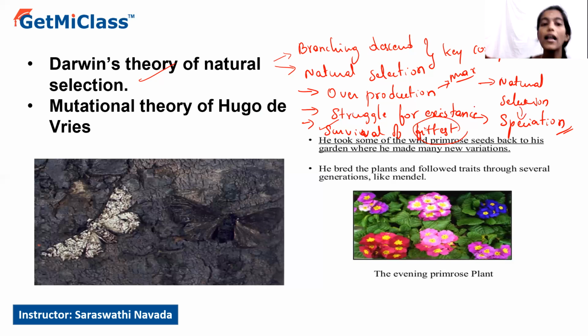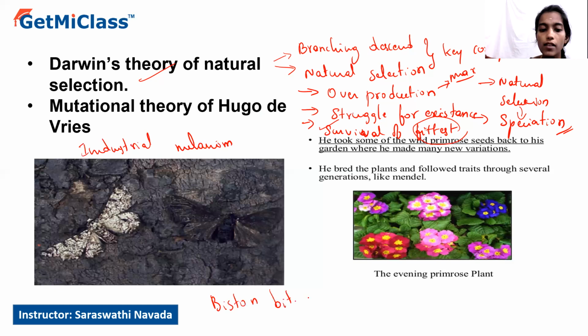That is called Darwin's theory of natural selection, or Darwin's theory in general. In order to explain Darwin's theory of natural selection, various examples have been put forward. One is industrial melanism in the peppered moth. The peppered moth's scientific name is Biston betularia.